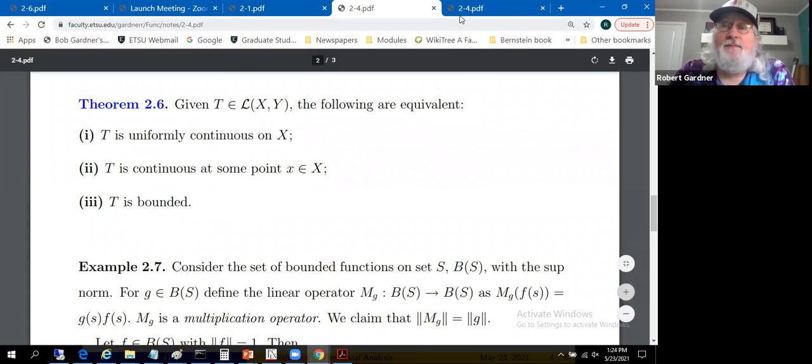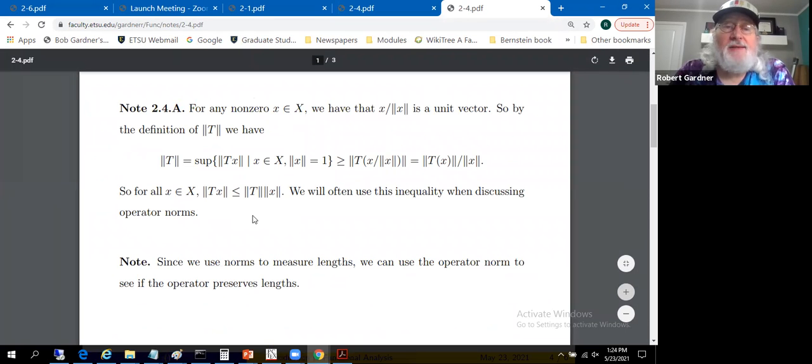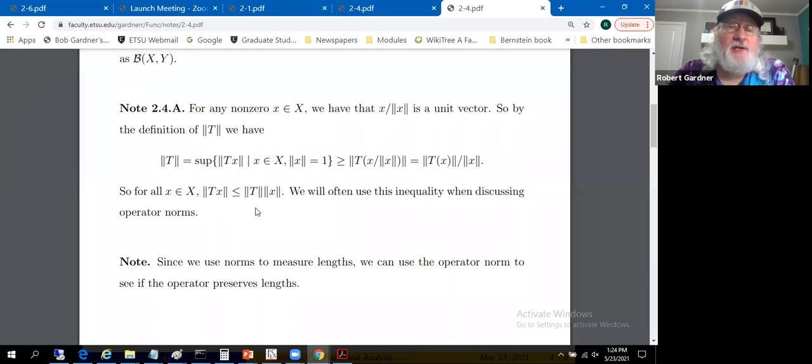And finally, for bounded linear transformations, we had this behavior with respect to relating the norm of T of x to the norm of x and the norm of the operator T. We mentioned this when we went through this back in section 2.4. There are actually 3 different norms here.